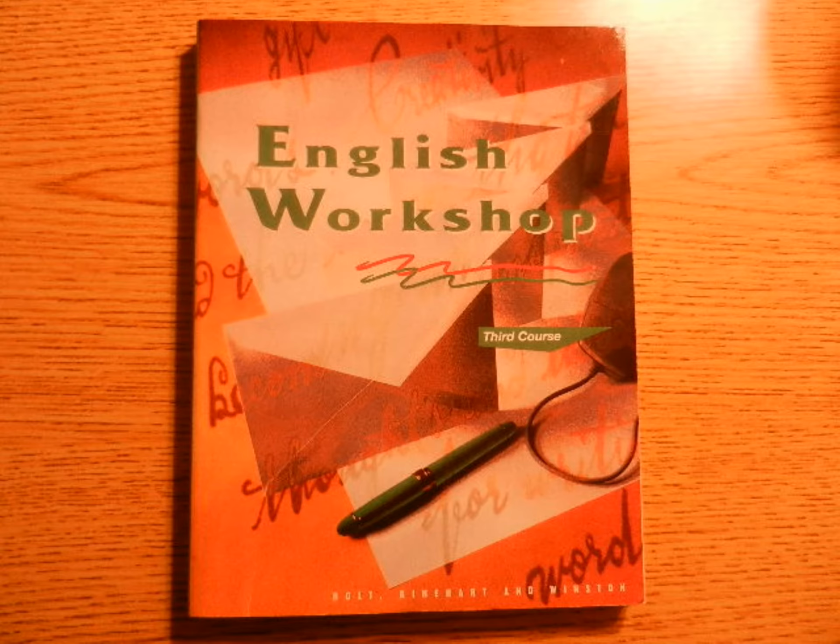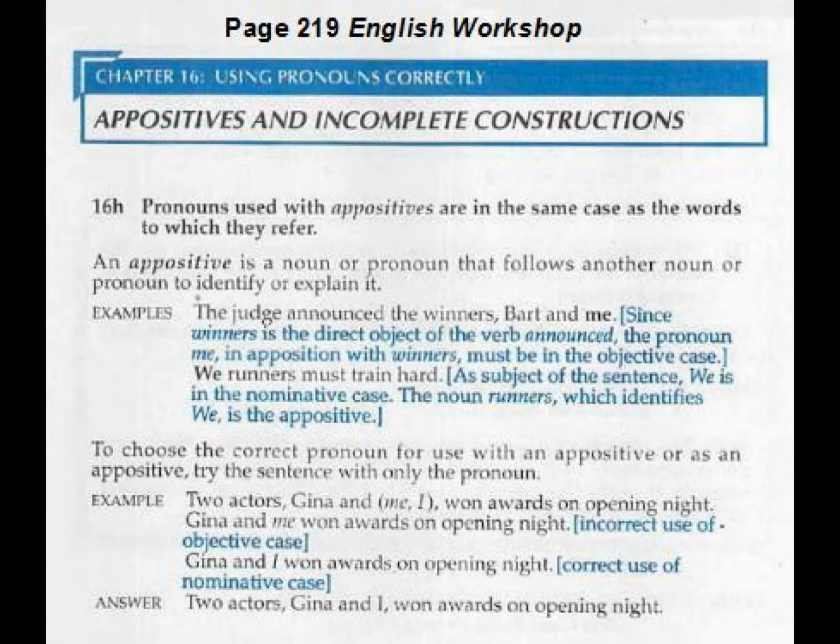All right, kiddos, let's get a great feeling about grammar right now and start our lesson. Okay, turn to page 219 and we're going to study appositives and incomplete constructions. So if you'll turn in your book and get out pens and highlighters, you'll be ready to do the lesson